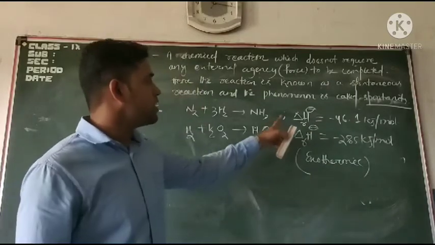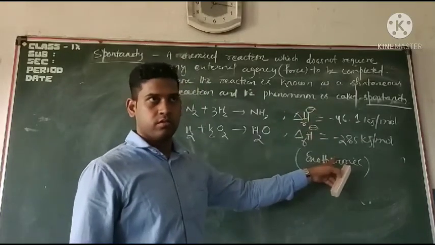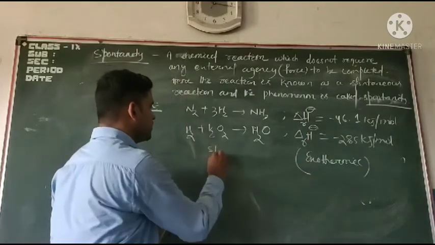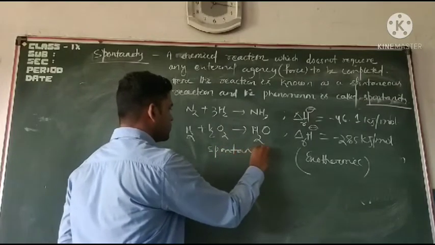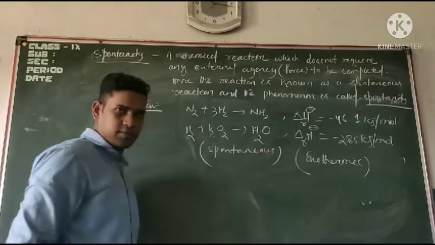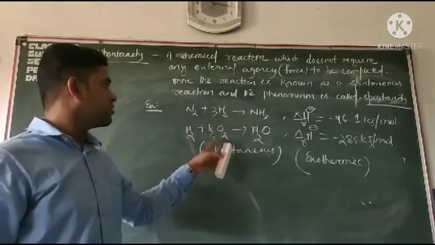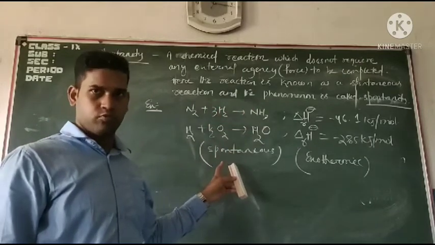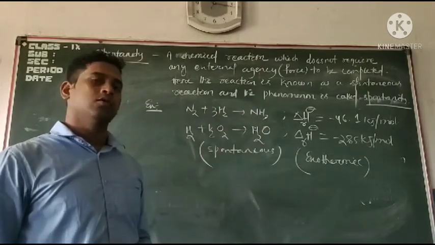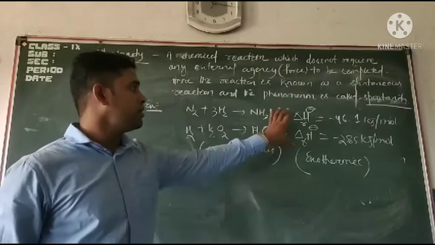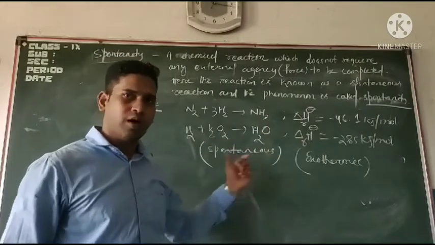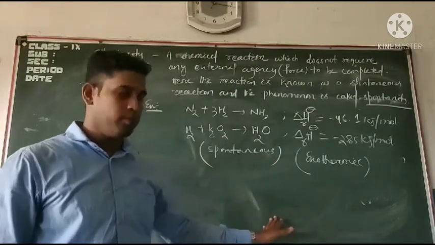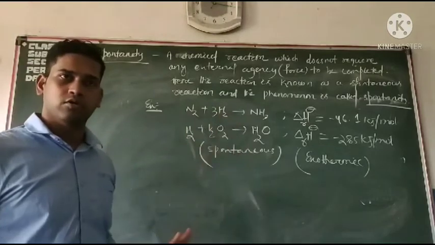Enthalpy is negative for both the reactions, and these two processes are spontaneous. It is experimentally observed that the reaction is spontaneous because no external agency is required, and here the enthalpy value is negative. So this is one condition: enthalpy is negative, or when the reaction is exothermic, the reaction we got is spontaneous.